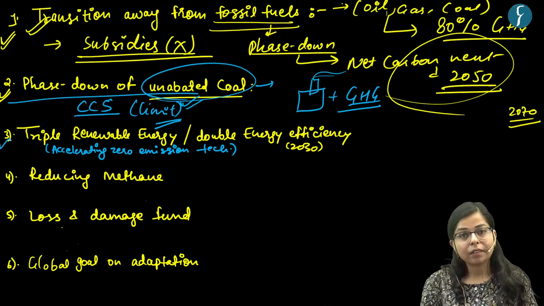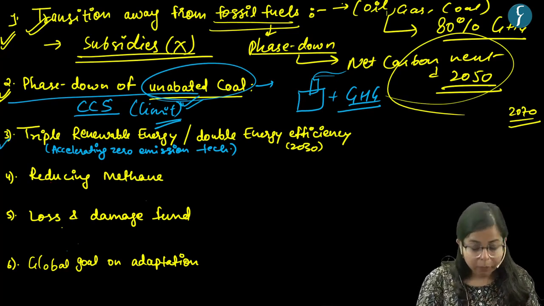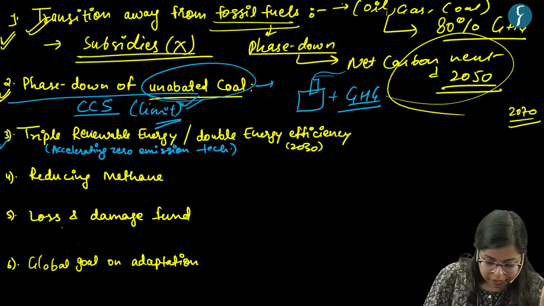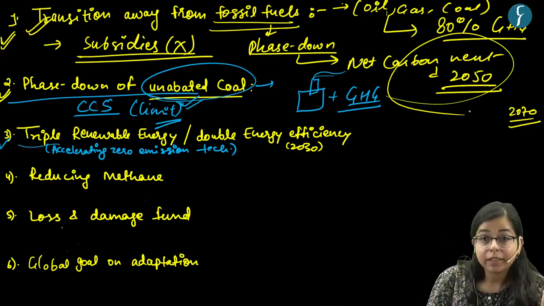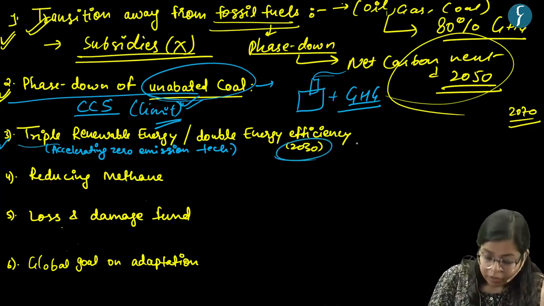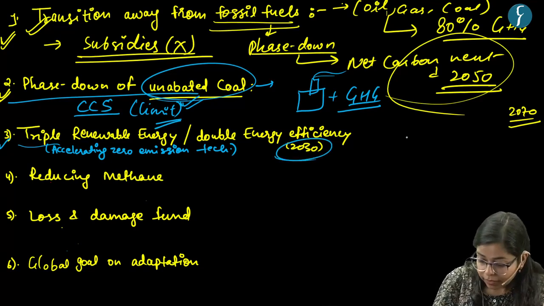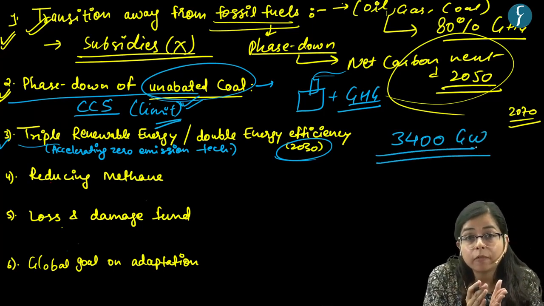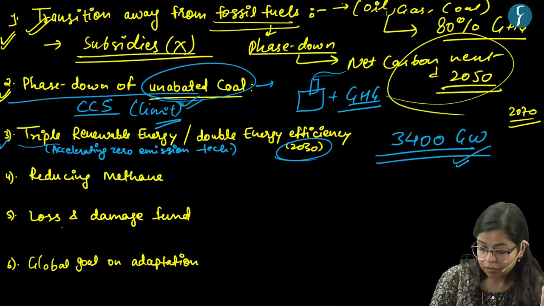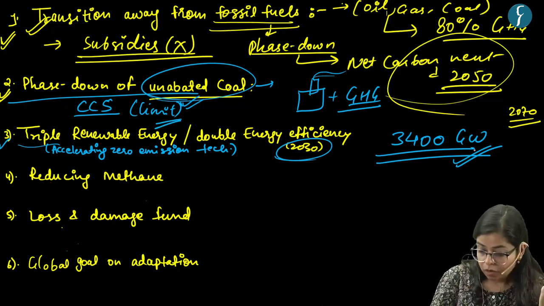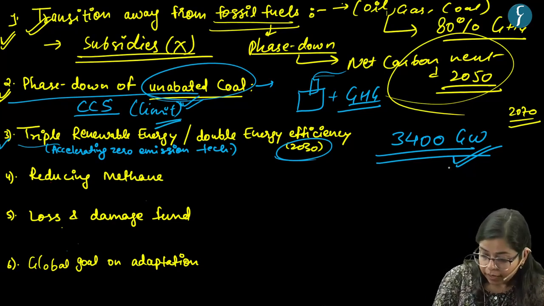The other thing is the global consensus on tripling the use of renewable energy, right? There is a consensus to triple renewable energy, or the energy from solar, wind, tidal and other such sources, till the year 2030, right? Presently, around 3400 gigawatt of energy is produced from renewable sources globally. So this is the global contribution of renewable energy to the power sector, right? And if we talk about India,